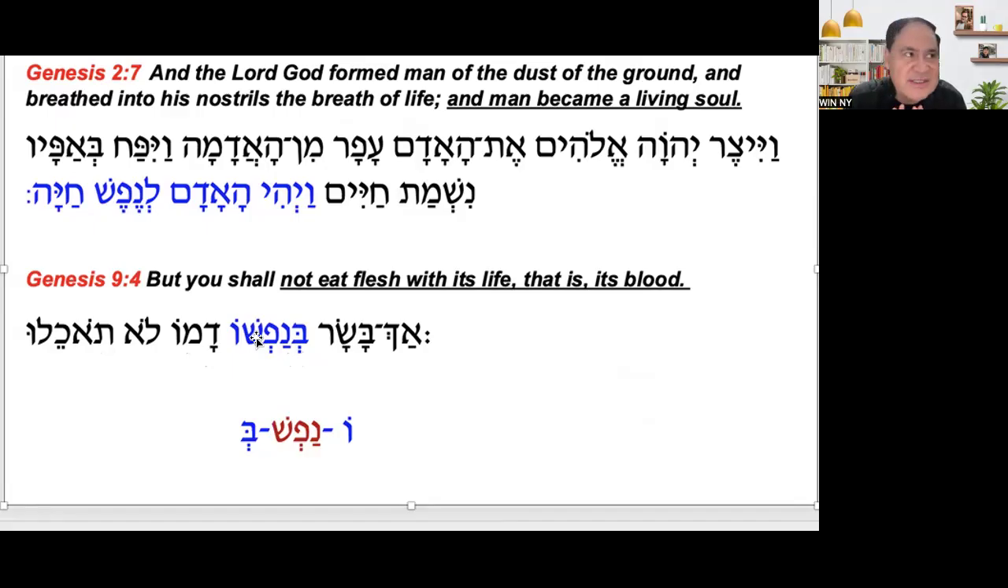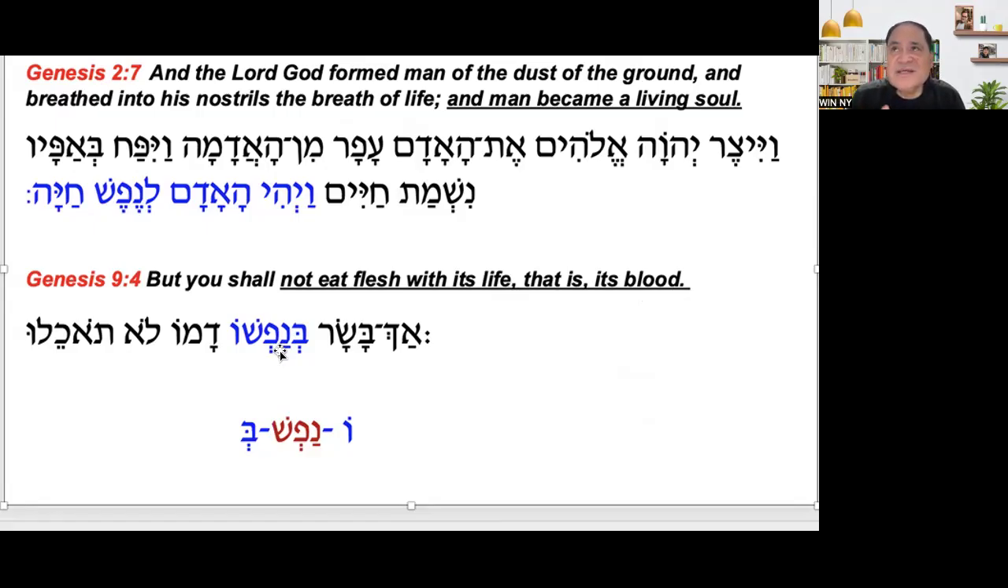So when we say you shall not eat flesh with its life, you shall not eat flesh with its soul, because the life is where the soul is. So you cannot separate life and blood. The blood is the soul, is the life. And the life is nefesh. So the life is soul. And where the blood is, there is the life.